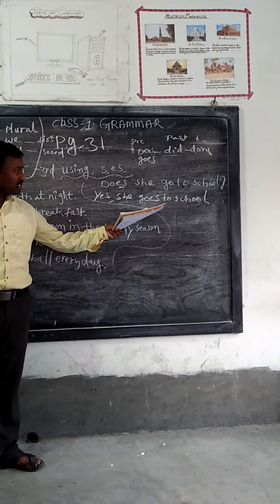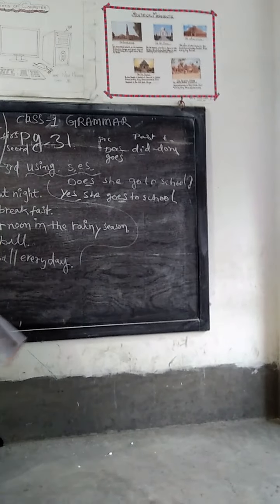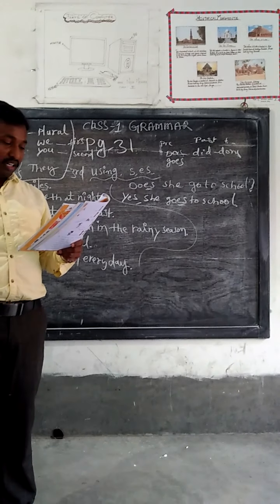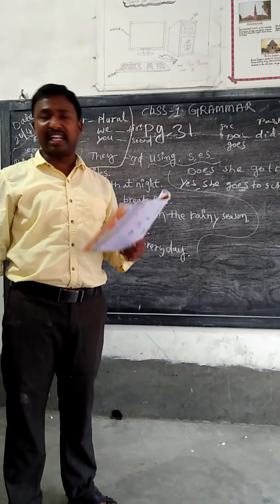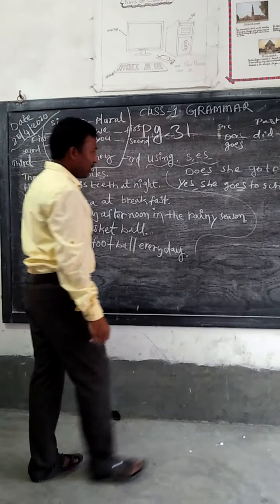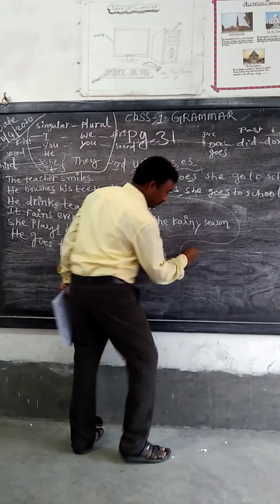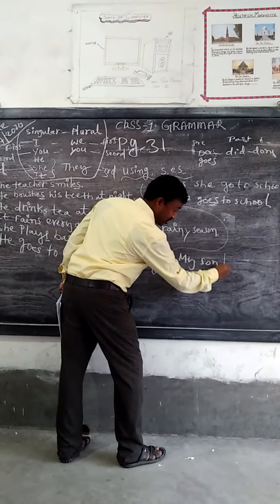So for the third person singular we use S. And some more examples, you see. Okay. My son lives in London. You see, my son lives in London.